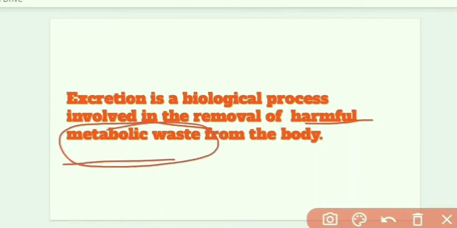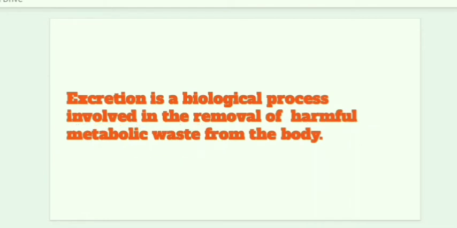See, as we all know, cells perform their own functions, right? During that process, these cells secrete some waste products, and they are very harmful to our body. It is very dangerous, and this has to be removed, and this process is called excretion.